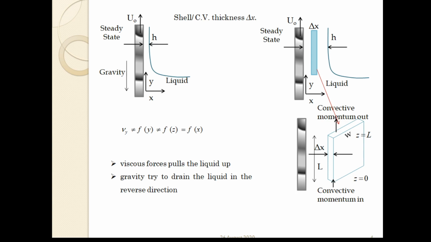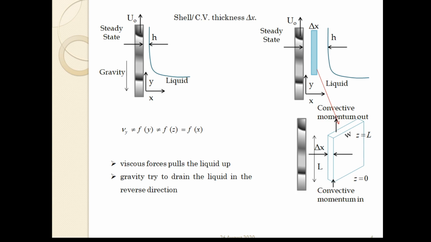So there are two convective terms, in and out, which must be equal to each other because of the assumption that Vy is not a function of y.